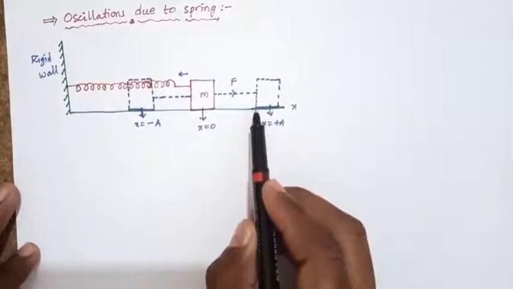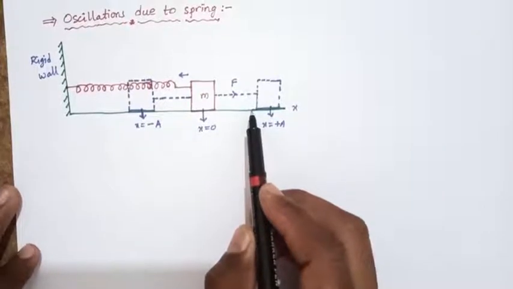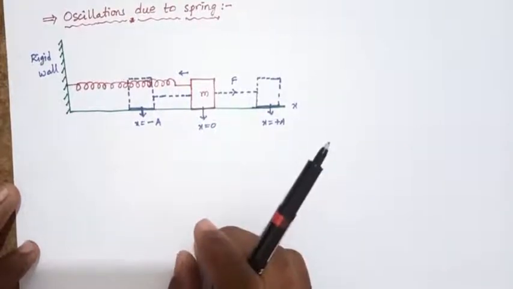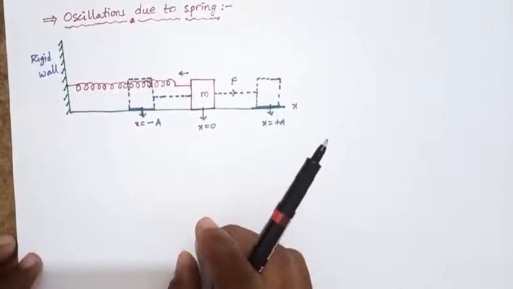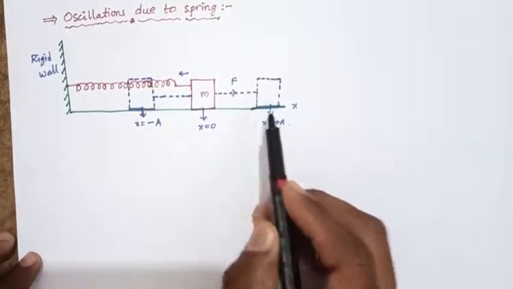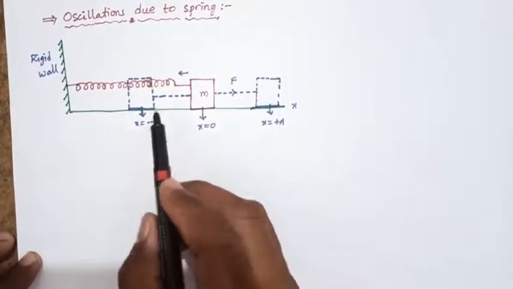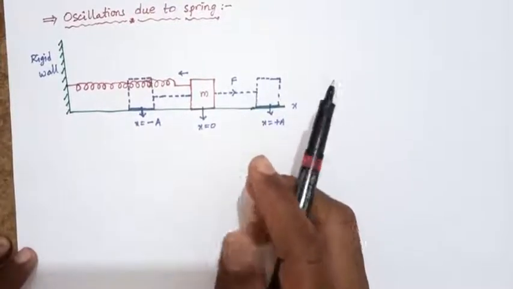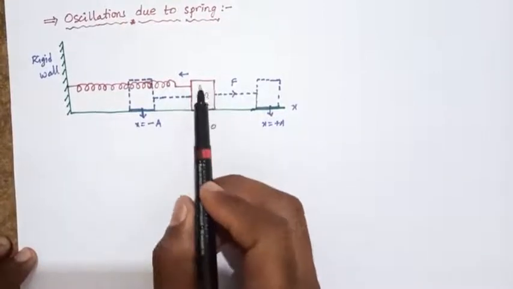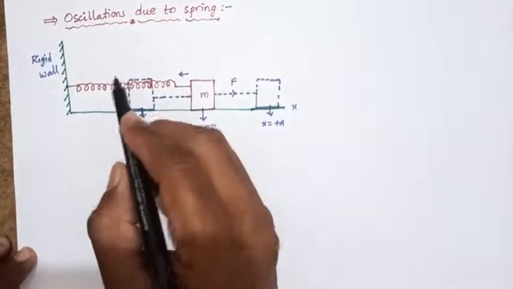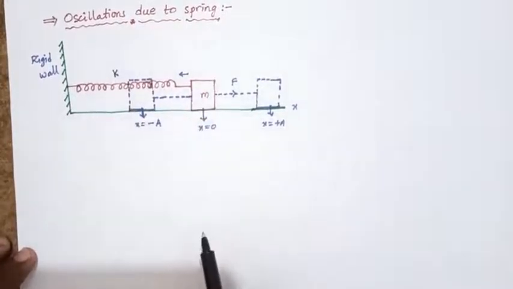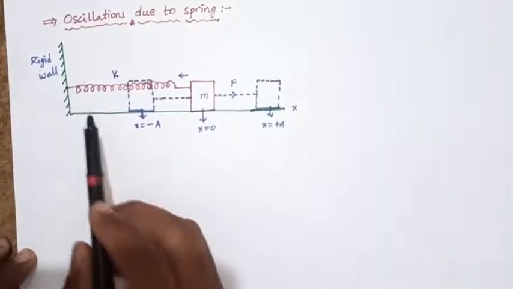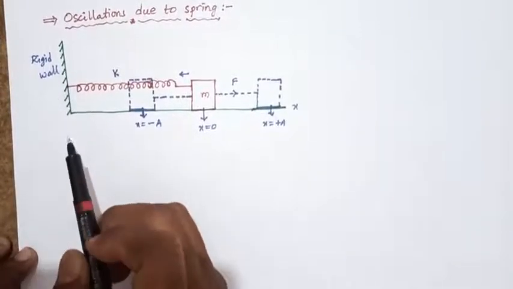Strictly, a frictionless surface is not possible, but we consider the friction to be very small. The mass is connected on one side to the spring, which has a spring constant, and the other end of the spring is fixed to a rigid wall.